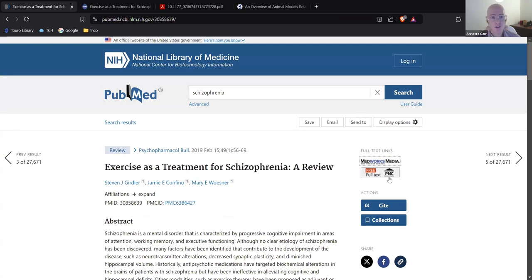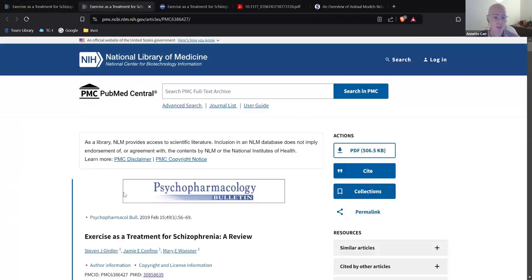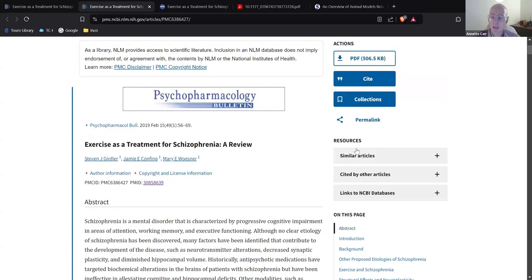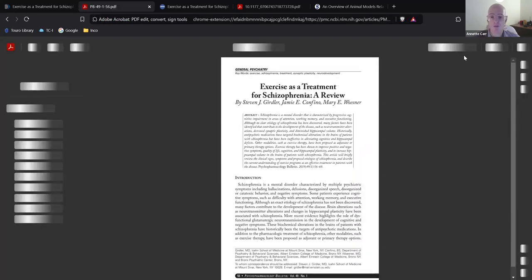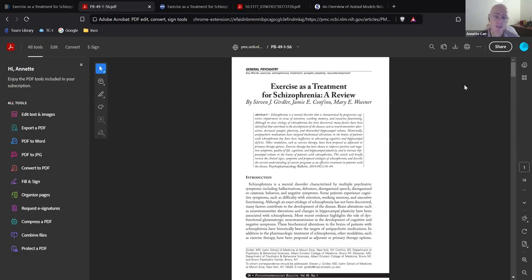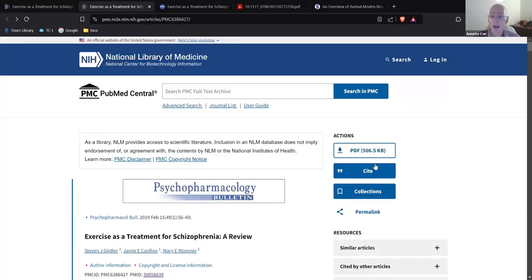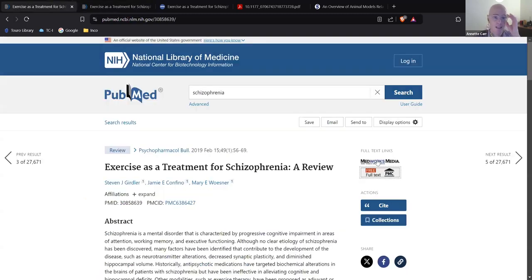If there's more than one publisher, see if the second publisher will give it to you. The first one wants money, the second one might not. So maybe the second one will give it to you. And what we see here, PDF, it looks like the second publisher is going to give it to you for free. So that's your first line of defense when you hit a paywall. Let's see if there's another publisher on the page who will give it to you for free. This guy did. And I always tell people, download the article. So those are the options that you have. If they both want a paywall or you don't have the option, or you only have one publisher, then contact one of the librarians. We'll see if we can get it to you for free.